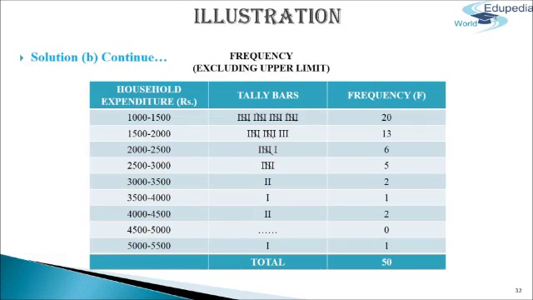First will be for class intervals, second for tally bars, and third for frequency. We will place all the class intervals in the first column in ascending order, beginning with the lowest and going to the highest. In the second column, we put the bars, that is the vertical lines, in front of the values, keeping in view the number of times a particular value repeats itself. This column is for facility in counting. And in the last column, we will count the number of bars for each value of the variable and place it in the third column, made for the total frequency.